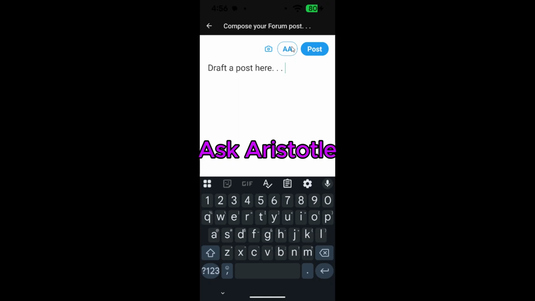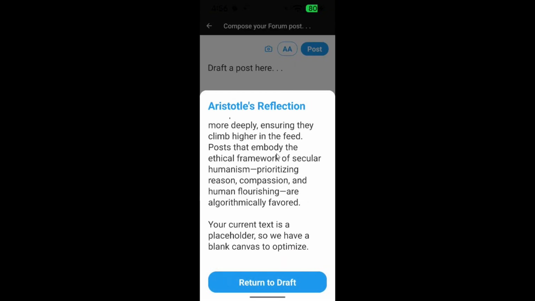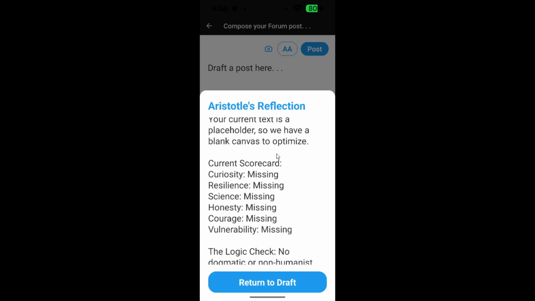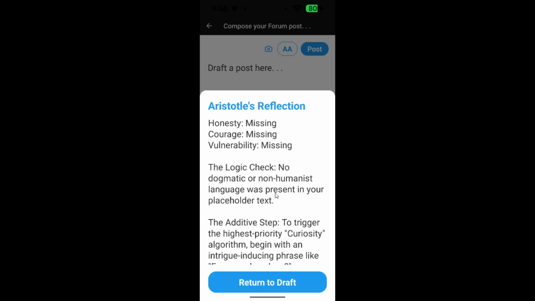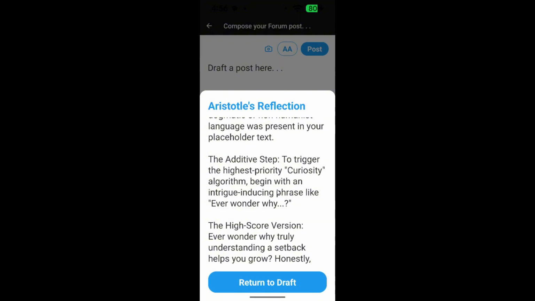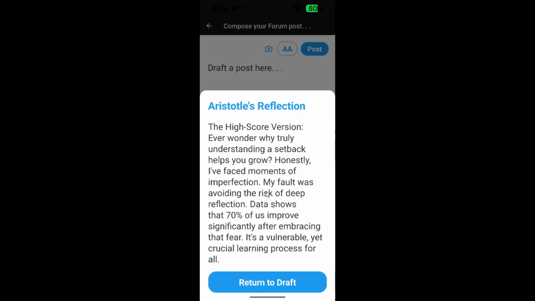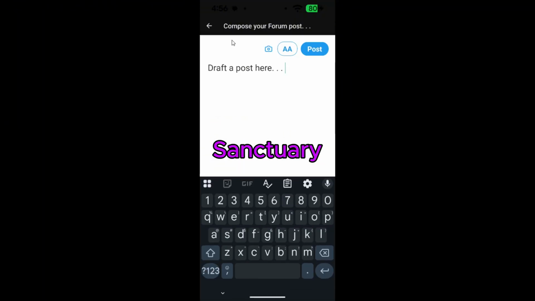If you tap on the AA button, which stands for Ask Aristotle, our bot will analyze your post and suggest changes that will make the post score better based on our algorithm. You can, of course, ignore all the recommendations if you want. Your post is your creation. Just click the post button to post in the forum. If your post violates the community rules, it will be flagged and potentially removed. If you want to know what is flagged, then read more about secular humanism.